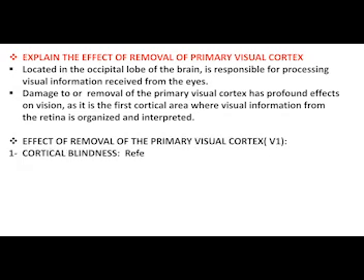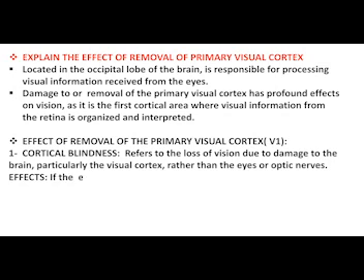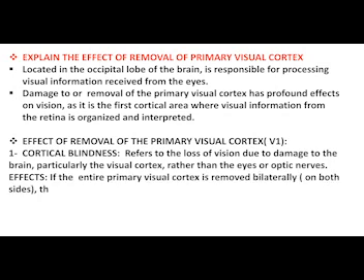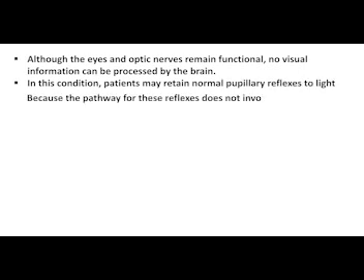Cortical blindness refers to the loss of vision due to damage to the brain, particularly the visual cortex, rather than the eyes or optic nerves. Effects: if the entire primary visual cortex is removed bilaterally on both sides, the individual will experience complete blindness. Although the eyes and optic nerves remain functional, no visual information can be processed by the brain. In this condition, patients may retain normal pupillary reflexes to light because the pathway for these reflexes does not involve the visual cortex.